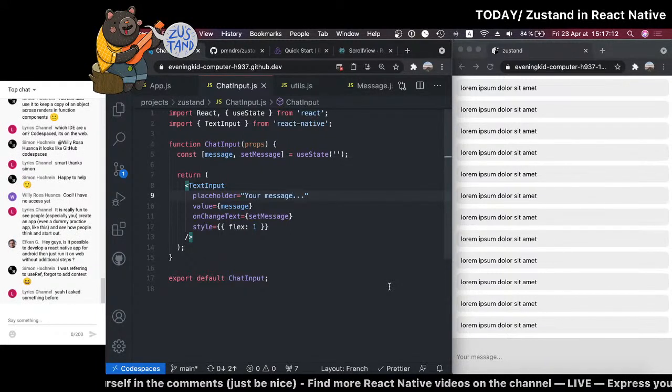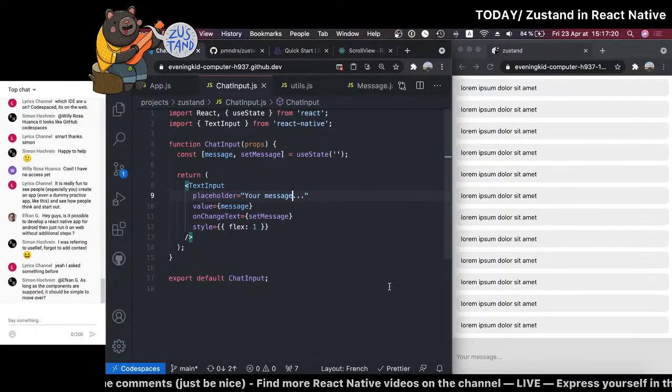Hey guys, is it possible to develop a React Native app for Android and then just run it on web with an additional step? What do you mean exactly? Because you can create a React Native project and then just add React Native Web as a target. I was referring to useRef, forgot to add context. What was the question again? I'm so lost in messages really. Oh yeah, because someone asked about useRef.